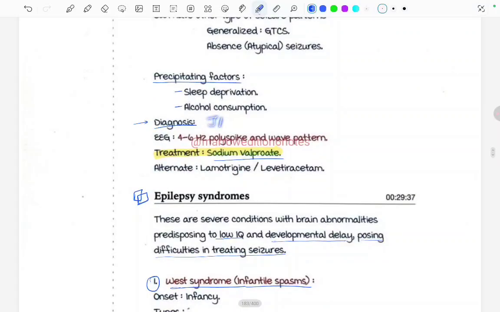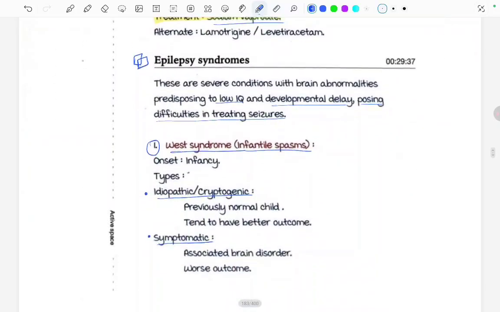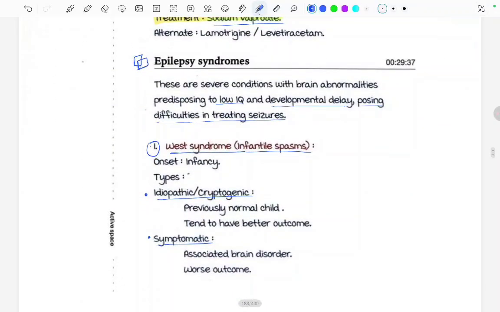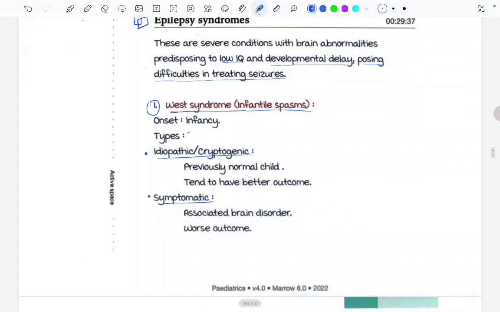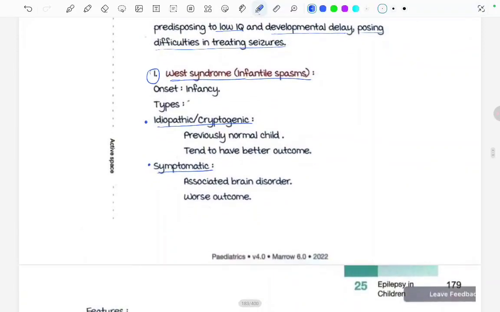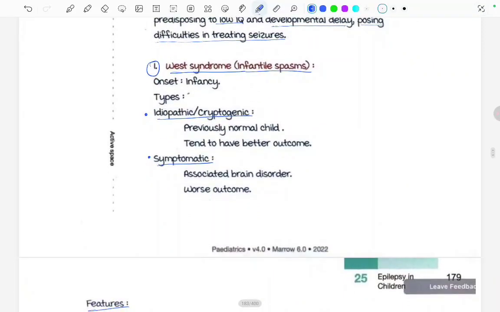Now coming to the epilepsy syndromes. When we suspect any epilepsy syndrome, there are seizures associated with low IQ, developmental delay, and it is difficult to treat. Seizures are difficult to treat. Now, first one is the West syndrome, which occurs in infancy. There is idiopathic cryptogenic, previously normal child, and symptomatic, associated with any brain disorder.